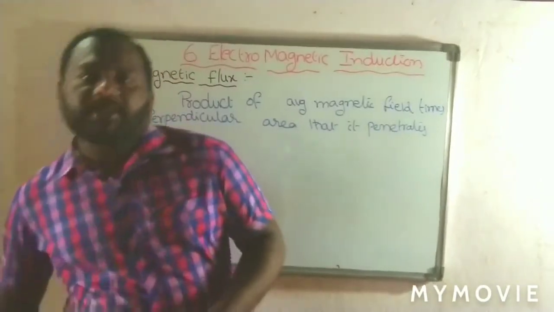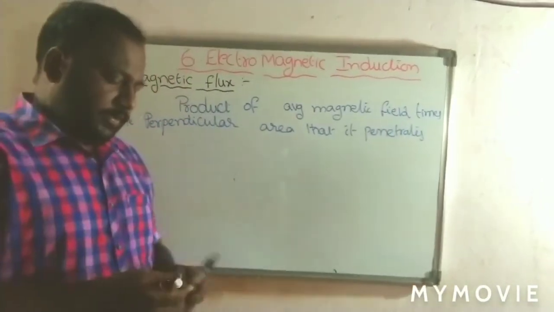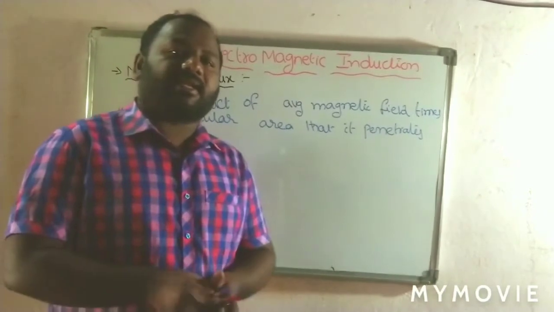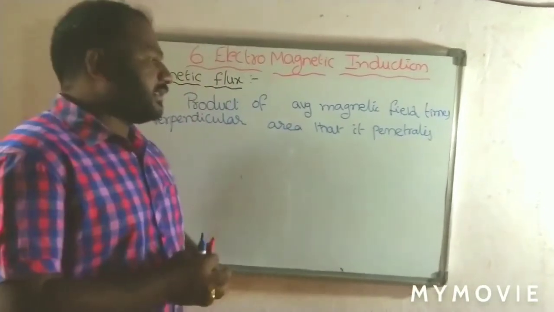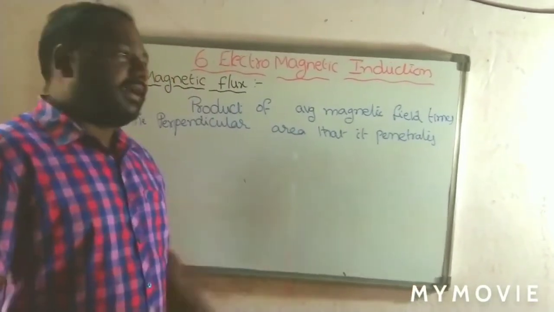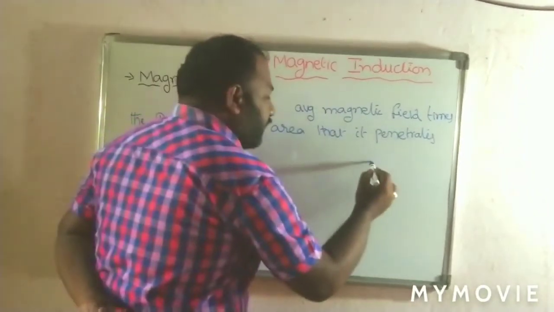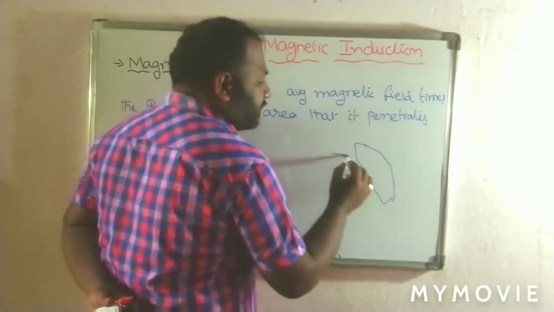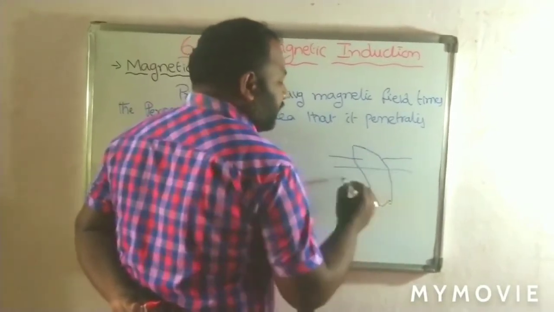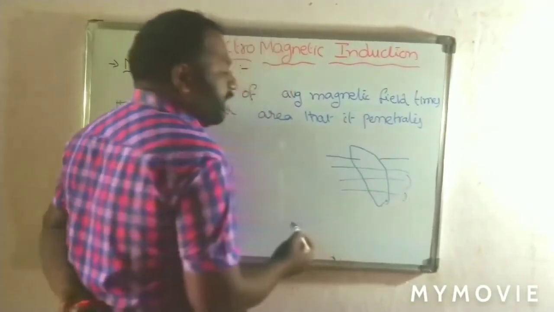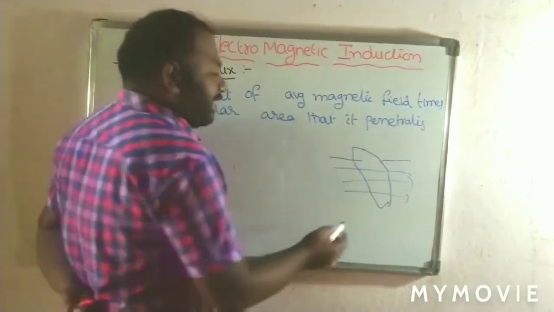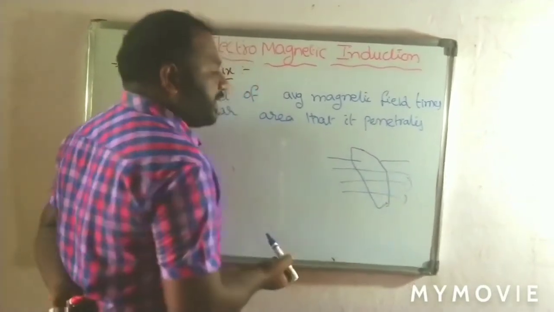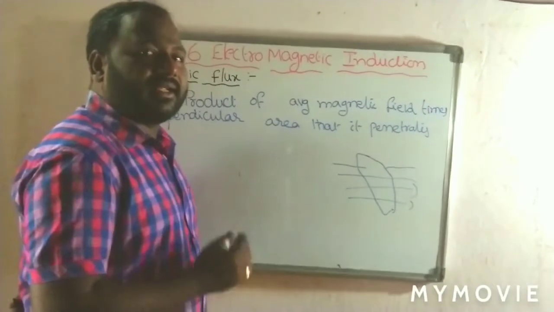What is the magnetic flux? Here we know the electric flux. What is the electric flux? Electric flux is nothing but the electric field lines passing through a unit area. For example, you can take the area in this surface. These electric field lines are flowing. The electric field lines per unit area can be called the electric flux.